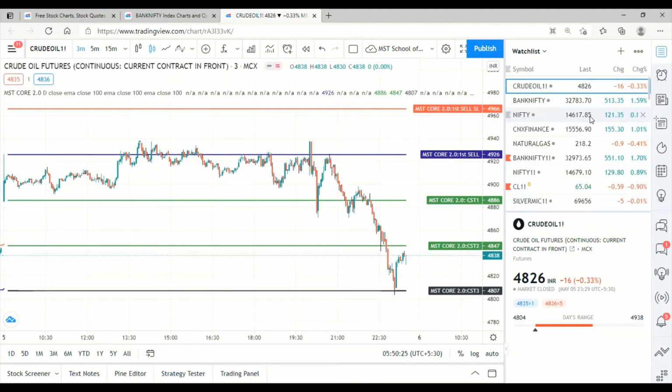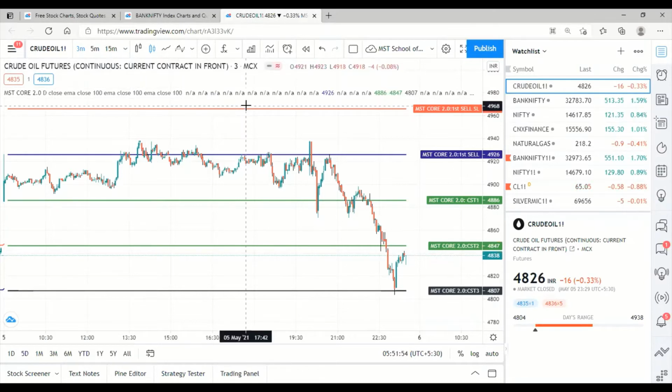So today we will see about yesterday's performance, that's on 5th May 2021. We all know we are using a single indicator named MST Core 2.0. Now let us see what happened yesterday as per our indicator. In the morning at 9:35, we have to keep a 3-minute chart, or 5-minute, or 15-minute, or 1-minute. Whichever you want you can keep, but keep the same time frame every day.